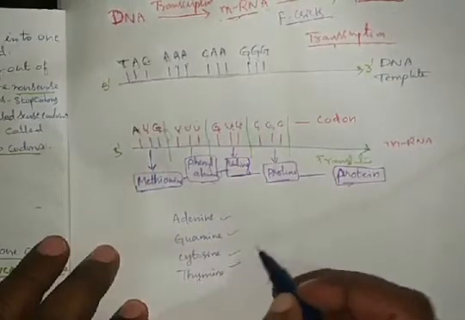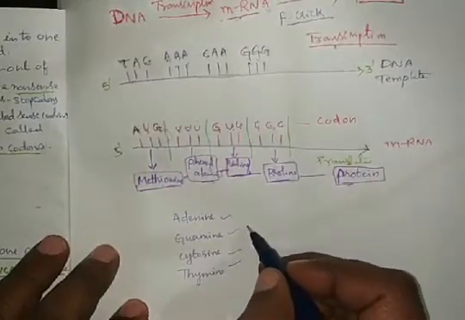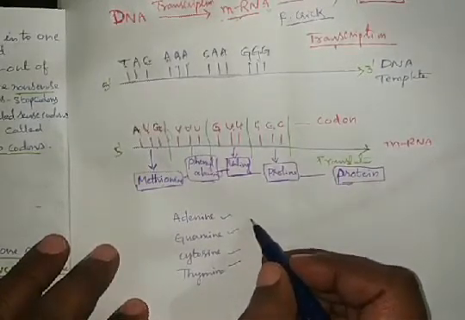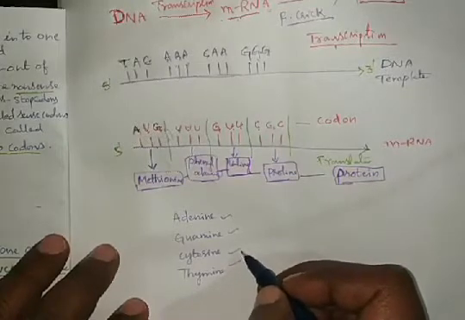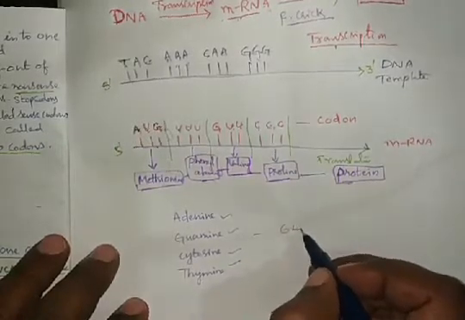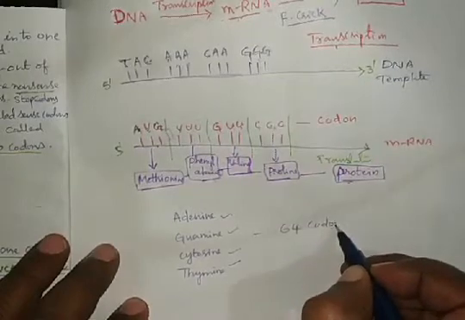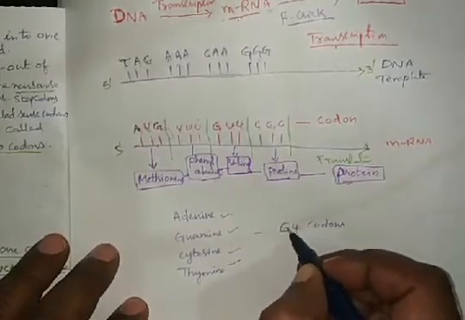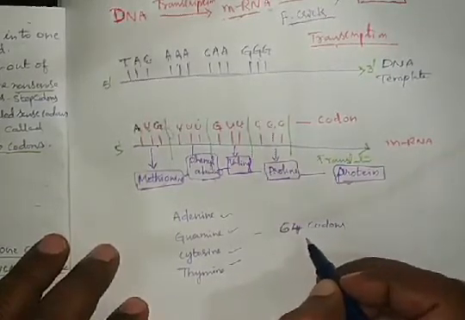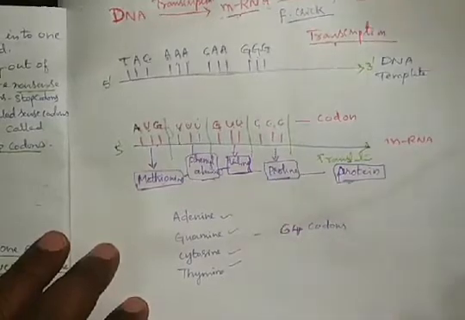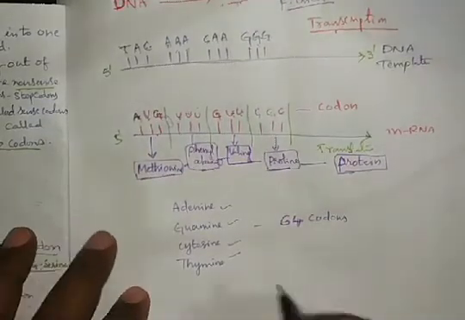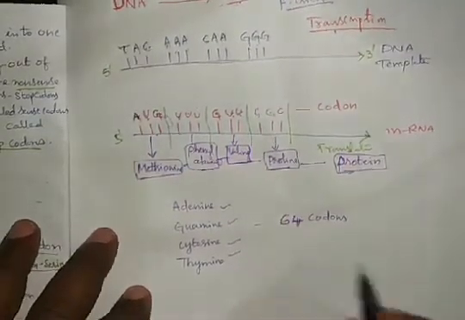So 4 nitrogen bases are present here. With these 4 nitrogen bases, 64 codons are formed. The idea of these 64 codons was given by a scientist, George Gamow.